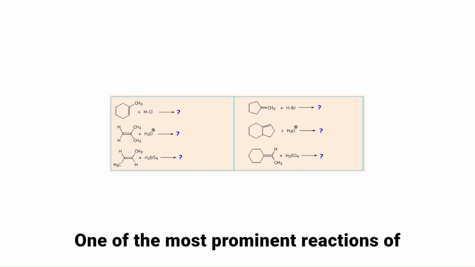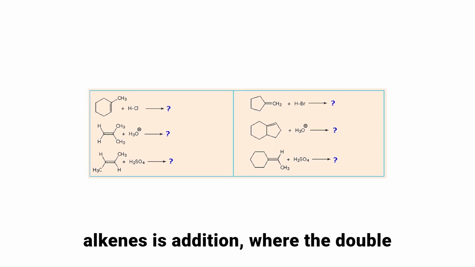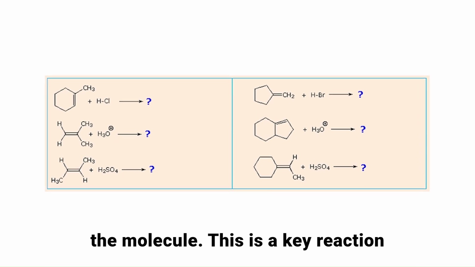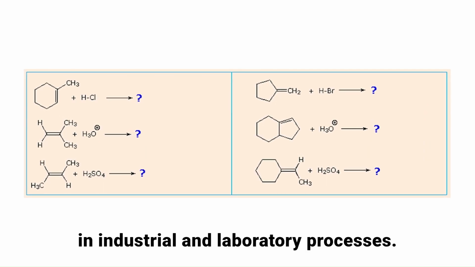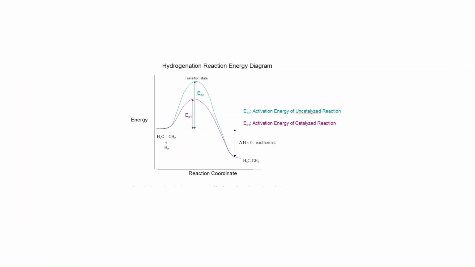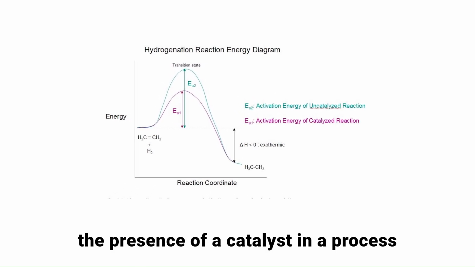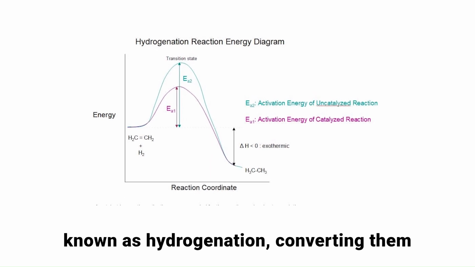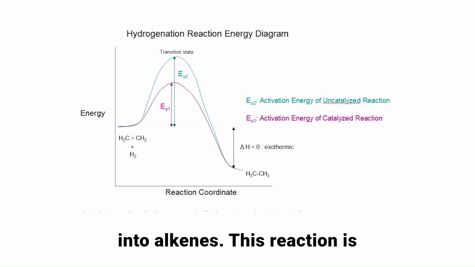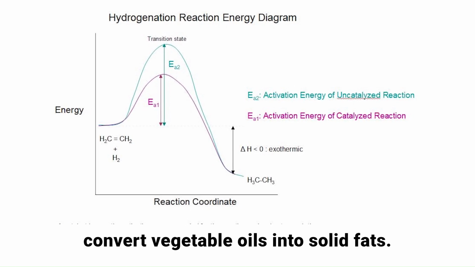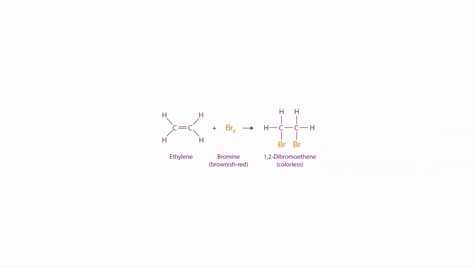One of the most prominent reactions of alkenes is addition, where the double bond breaks and new atoms are added to the molecule. This is a key reaction in industrial and laboratory processes. Alkenes readily react with hydrogen in the presence of a catalyst in a process known as hydrogenation, converting them into alkanes. This reaction is widely used in the food industry to convert vegetable oils into solid fats.